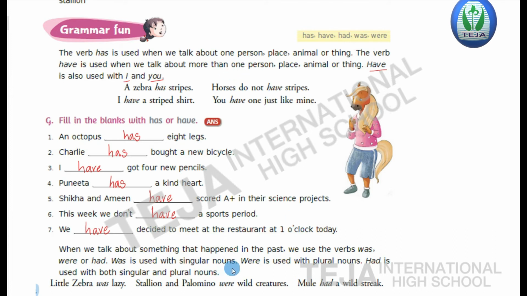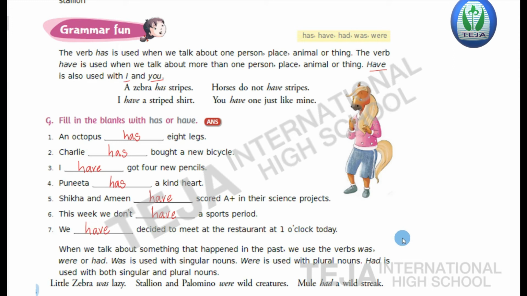Next, when we talk about something that happened in the past, we use the verbs was, were or had. Was is used with the singular nouns. Were is used with the plural nouns. Had is used with both singular and plural nouns. Coming to the verbs has and have, has is used with the singular form, whereas have is used when we talk about the plural form. Whereas the words was, were or had are used when we talk about something that happened in the past.